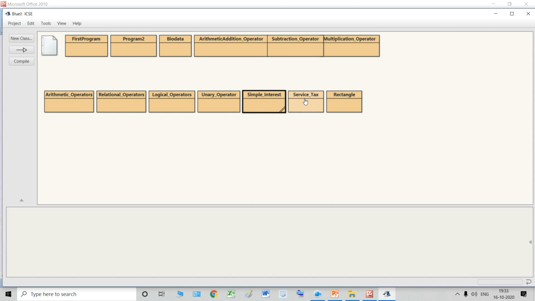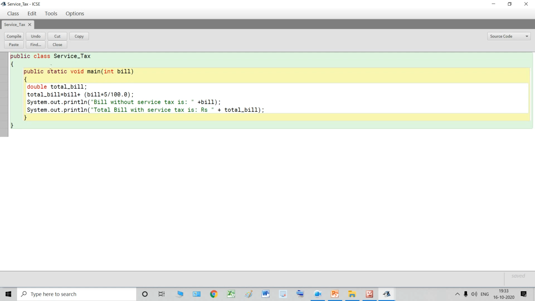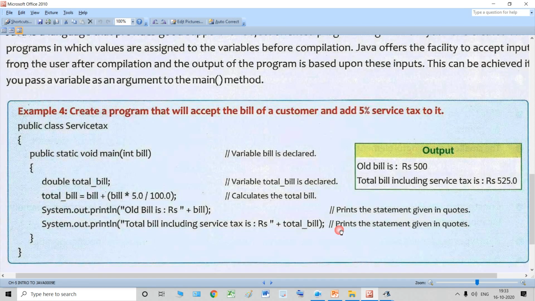I've opened my BlueJ. I've created this program. Let's talk about this program. It is the same program to calculate the service tax, 5% service tax. So over here, as you can see, I have created a class service tax. This is the class. You can give it any name. Over here, they have given some other name.